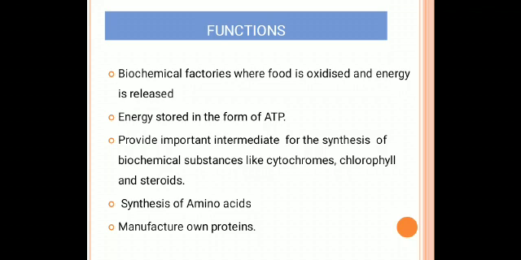They provide important intermediates for the synthesis of several biochemical substances like cytochromes, chlorophyll, and steroids. The synthesis of many amino acids occurs in the mitochondria, and mitochondria can manufacture their own proteins. These are all the functions of the mitochondria.